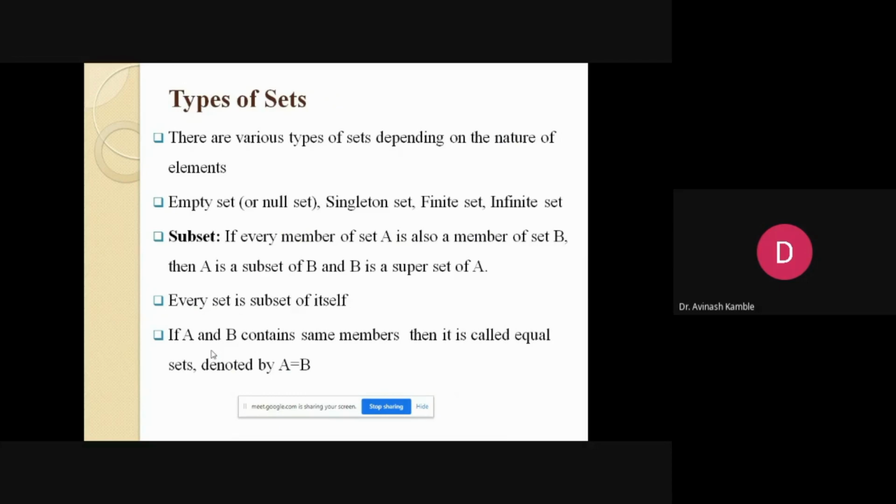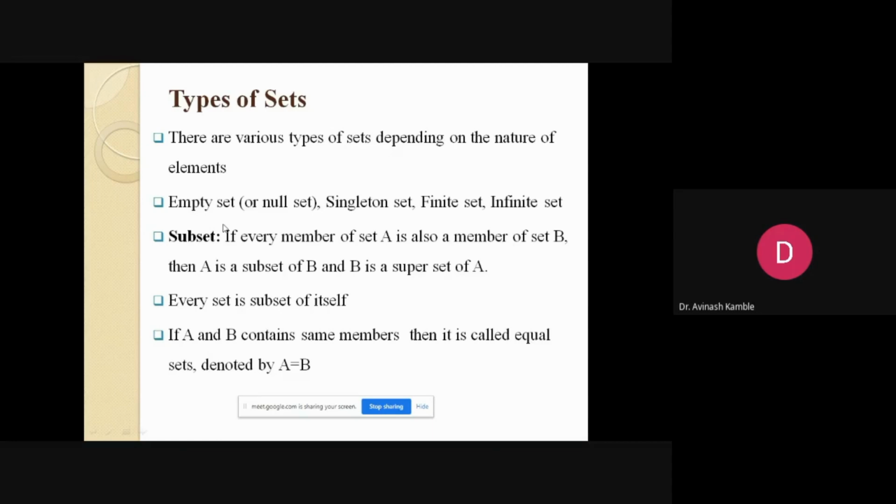Next, types of sets. Depending upon the nature of the elements, sets can be further classified into various types. Let's assume that a set doesn't have any element. When it doesn't have any element, we talk about the empty set or null set. If we add only a single element, then the set is known as a singleton. If we have a finite number of elements, it is a finite set, and if it has an infinite number of members, we have an infinite set.